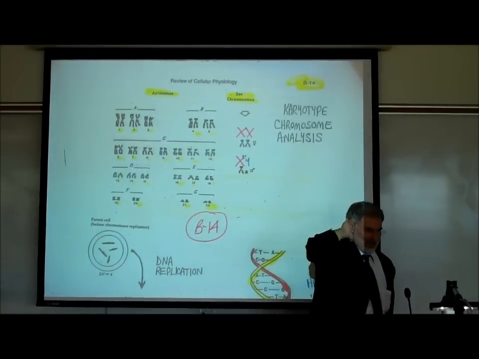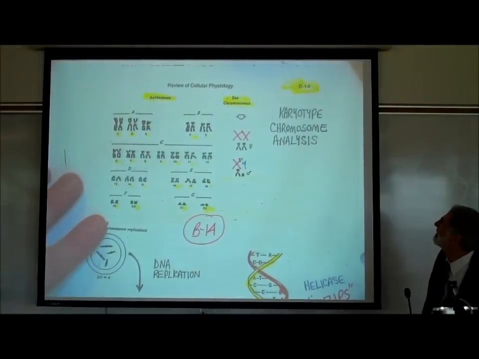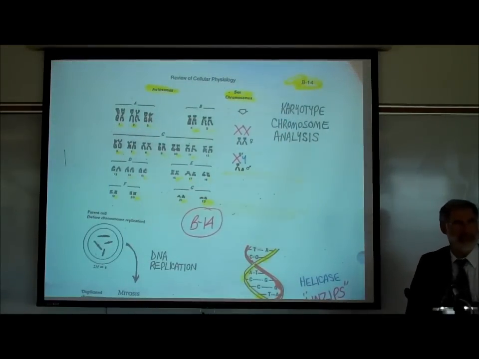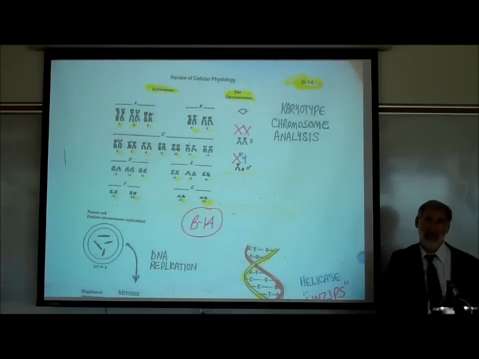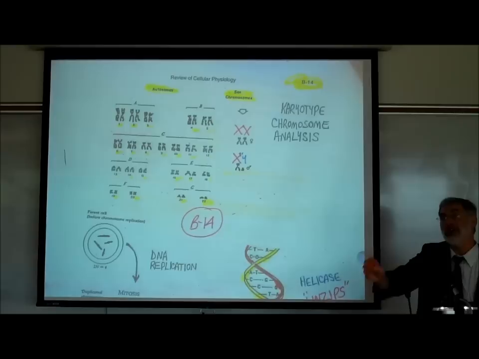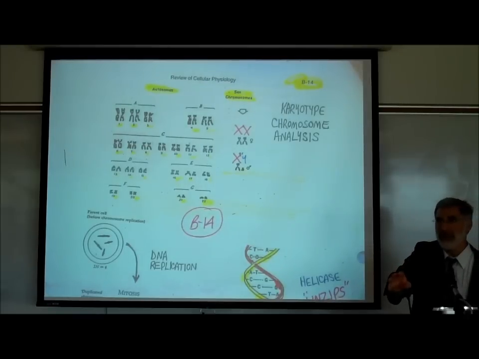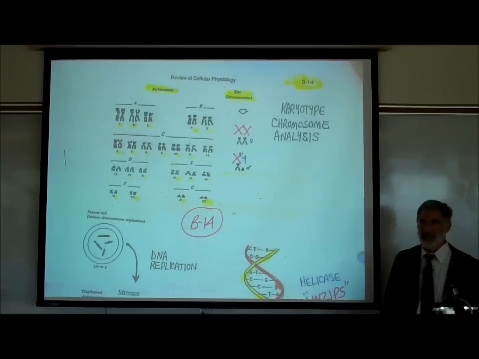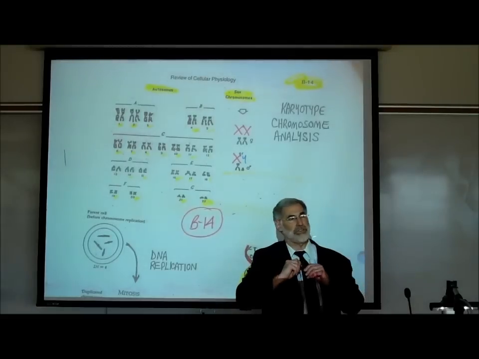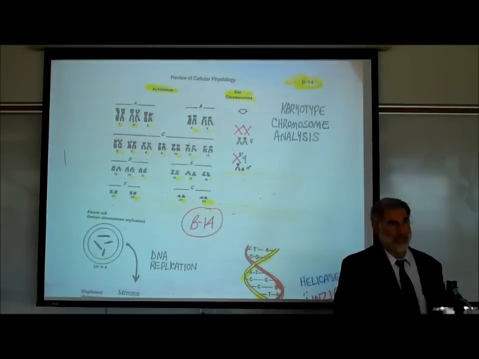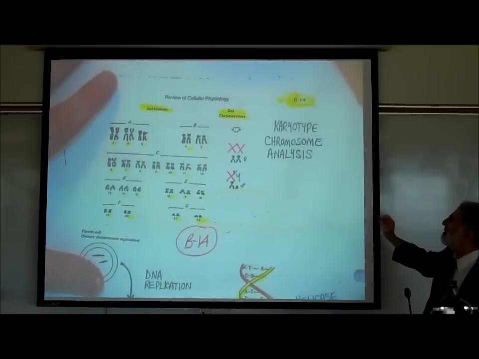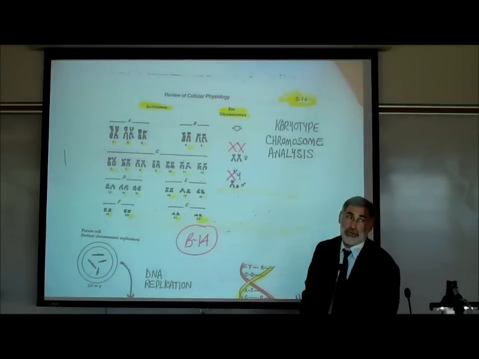What does karyo mean? Anybody? Karyo. Now, all my students who've had anatomy from me should know this. Karyo means nucleus. You remember this? Prokaryotic cells, eukaryotic cells, right? Karyokinesis, karyotype. Karyo means nucleus. Prokaryotic and eukaryotic cells refers to those cells that lack a nucleus or have a nucleus. So it's always good to learn these roots. So a karyotype is when we analyze what's in the nucleus, which are these chromosomes.